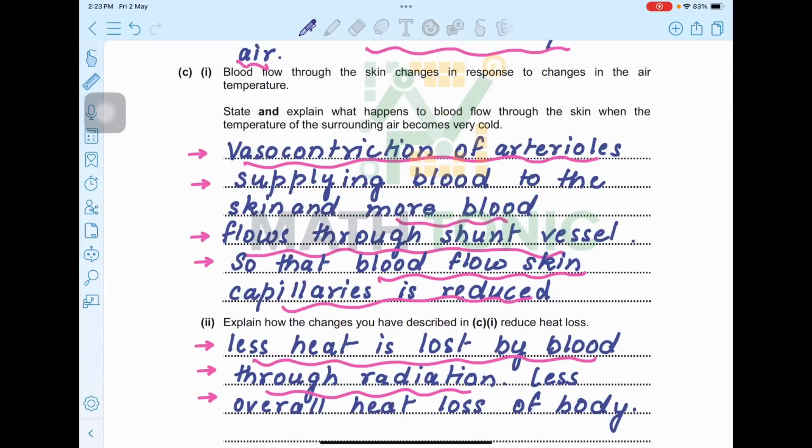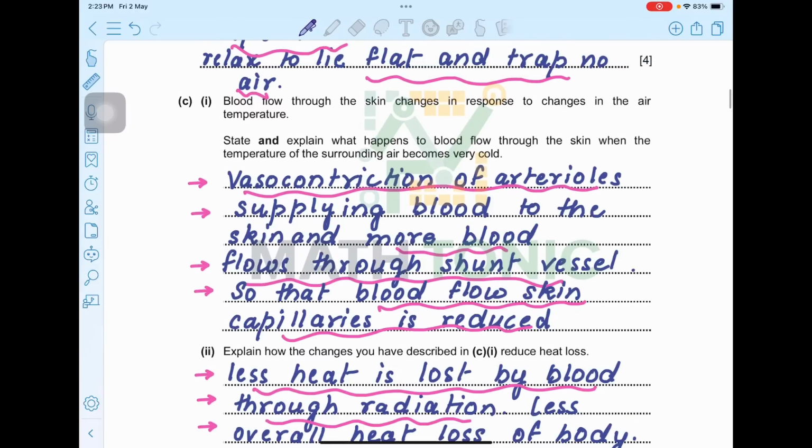C(i), blood flow through the skin changes in response to the changes in the air temperature. State and explain what happens to the blood flow through the skin when the temperature of the surrounding air becomes cold. So here we are going to describe how your skin is going to play a role in, you can say, bringing your temperature back to normal when you're feeling cold. Okay, so I'm going to start with vasoconstriction of the arteriole. Vasoconstriction of the arteriole means the arterioles which are supplying blood to your skin capillaries will actually reduce in diameter so that less blood is supplied to your skin.